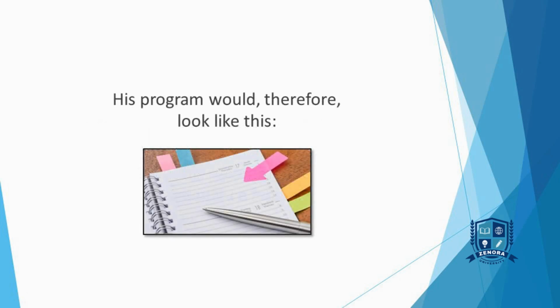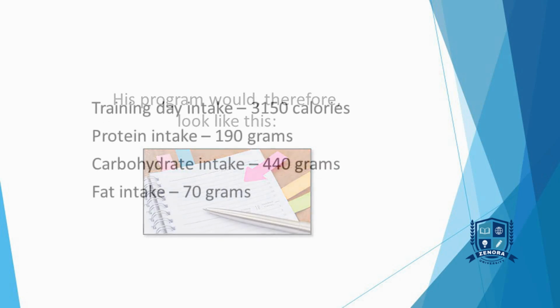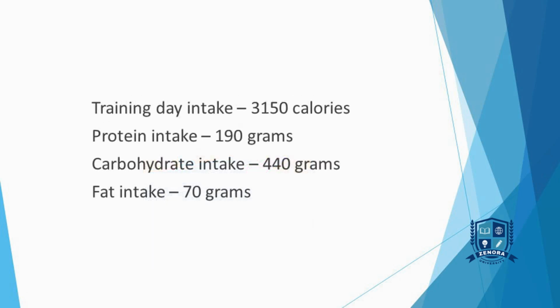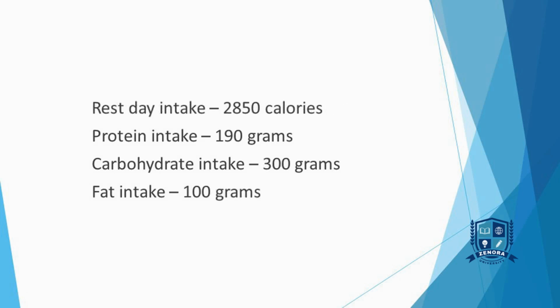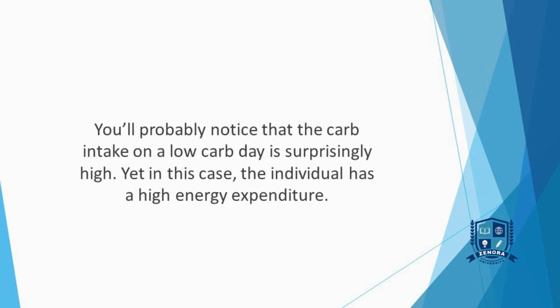His program would therefore look like this. Training day intake, 3,150 calories. Protein intake, 190 grams. Carbohydrate intake, 440 grams. Fat intake, 70 grams. Rest day intake, 2,850 calories. Protein intake, 190 grams. Carbohydrate intake, 300 grams. Fat intake, 100 grams. You'll probably notice that the carb intake on a low-carb day is surprisingly higher.